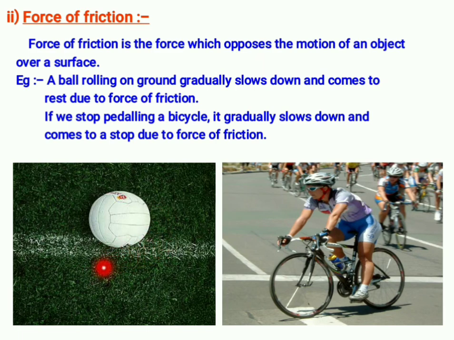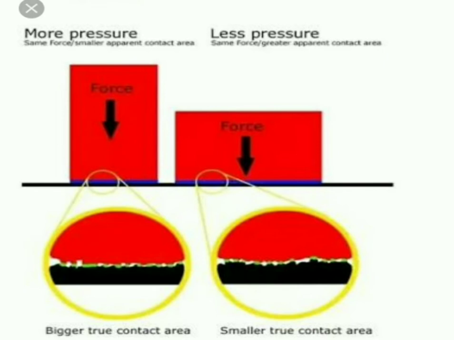What is happening here? See this picture carefully. An object is moving. For example, a bench is moving on a floor. Why do we have to apply so much force for the bench to move? Because what is there between the bench and the floor? Can you see the irregularities? Is it a plain surface or an irregular surface? There is an irregular surface which we cannot see.